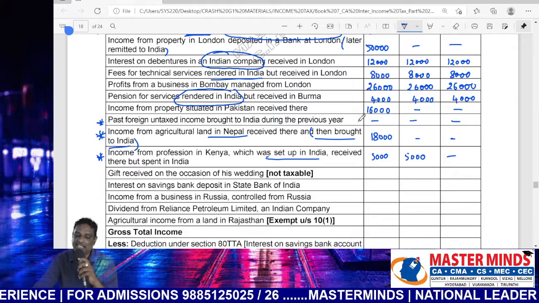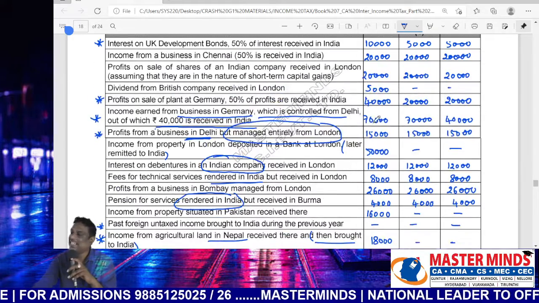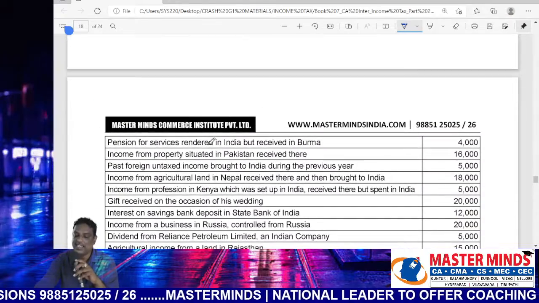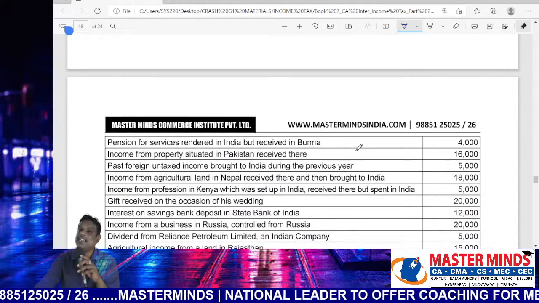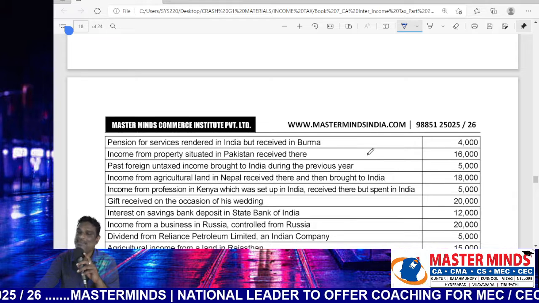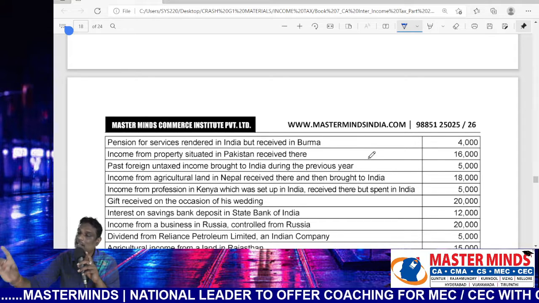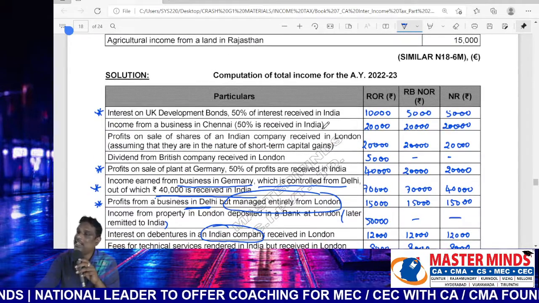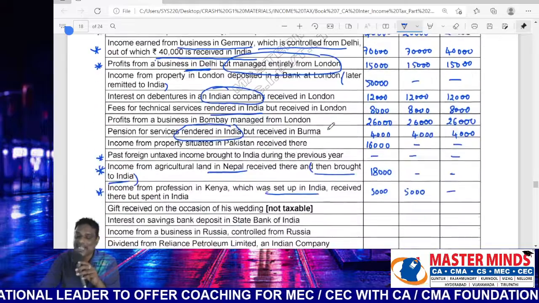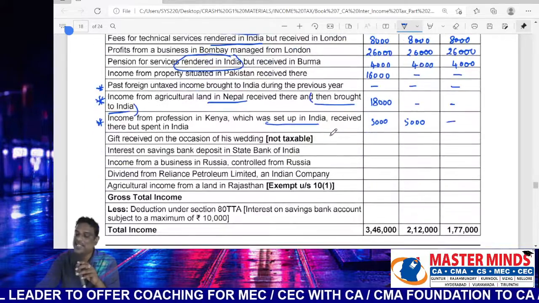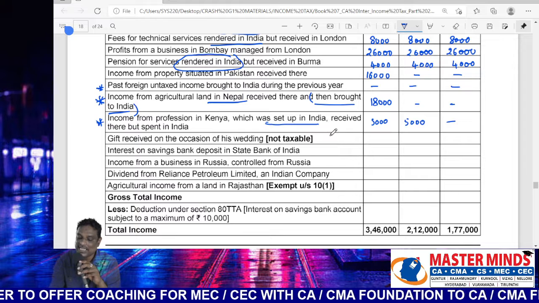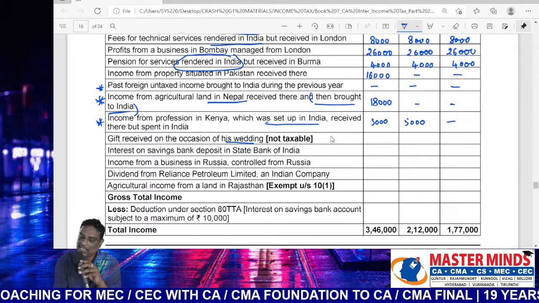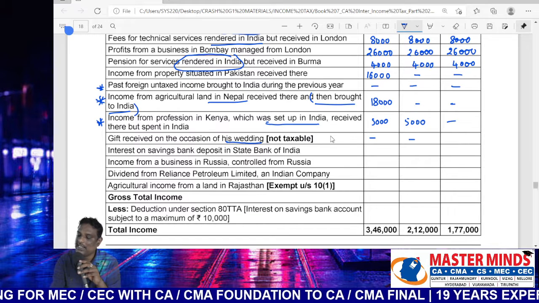Next point. Gift received on the occasion of his wedding. It's an exempted income. It will be discussed in the income from other sources chapter. Gifts received on the occasion of marriage will be completely exempt from tax. Therefore, not taxable in all cases.